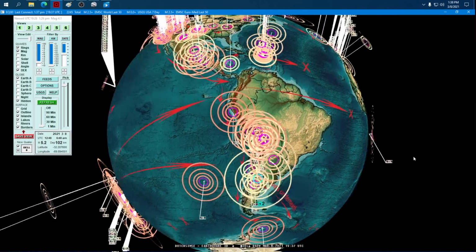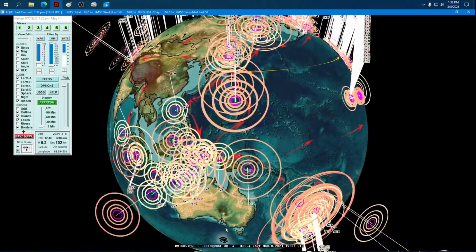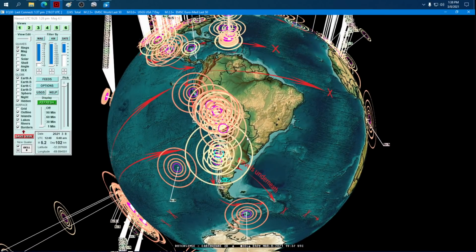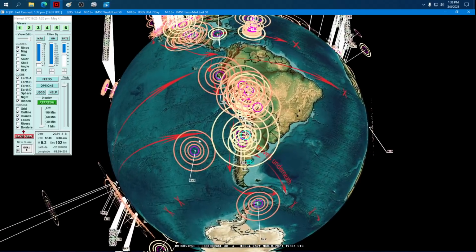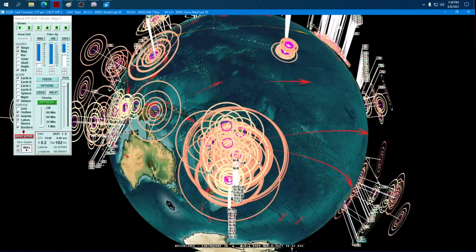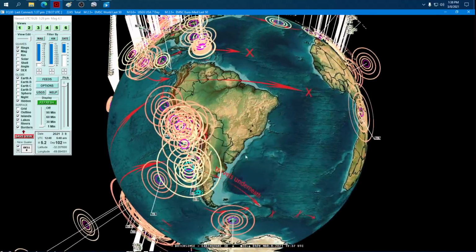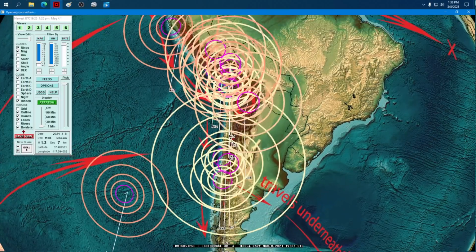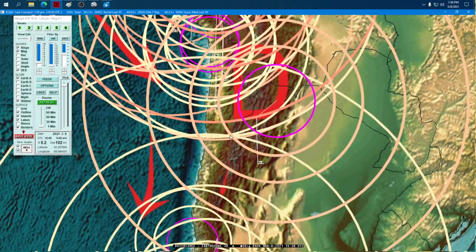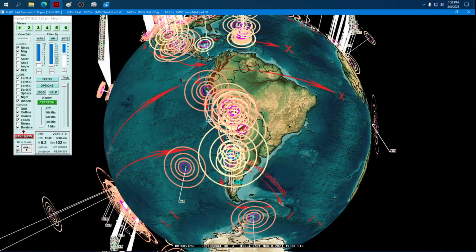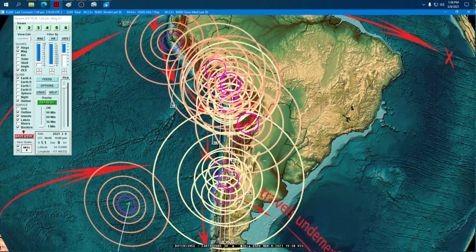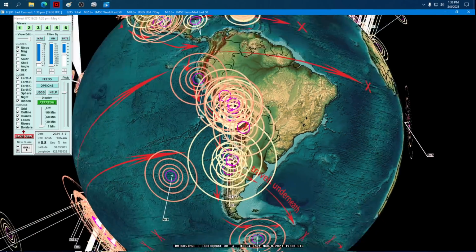Now that's just like what we were talking about around the rest of the planet. So if we're looking for a 7 and a 5 hits, that's 2 magnitudes under across the board, including Chile. Again, but the distance is half a planet away. Now that this is hit, that divides the area in half of where we have to watch. Now we watch where the rings overlap right here between our current sets of 5s. Or all the 4s up to the north equal a 5, and then we have a 5 to the south. Watch where the rings overlap. That's north central Chile. It's not that far of a distance I have to shift, but there it is.